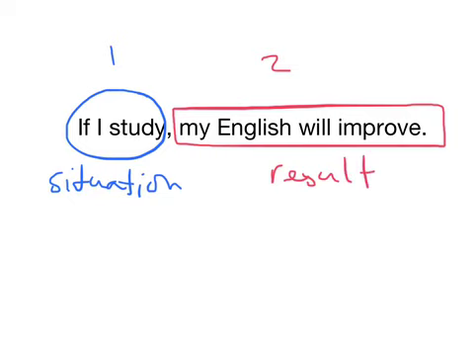So, for the situation, we can put if and study. If I study. Then, for the result, what happens if I study? Well, if I study, my English will improve. I can speak better if I study.